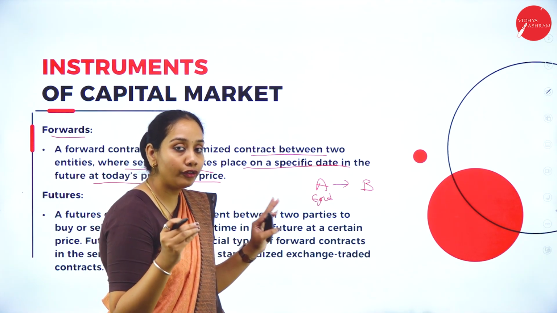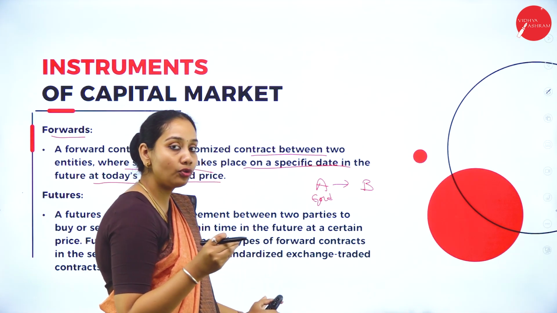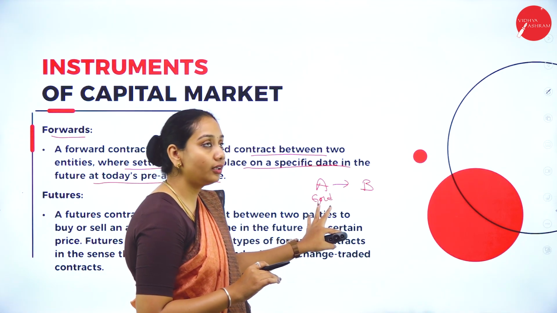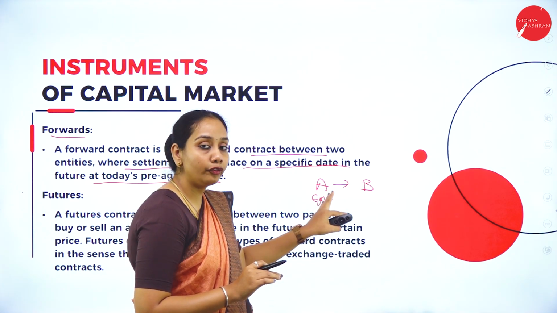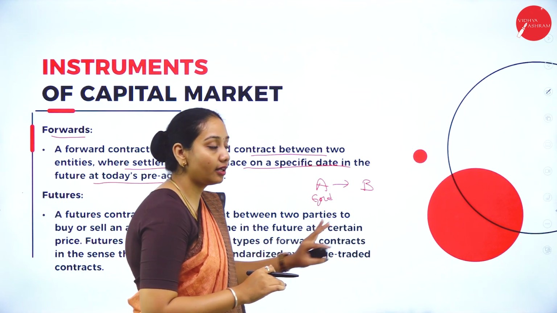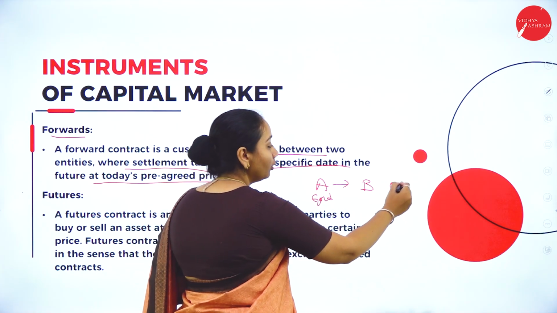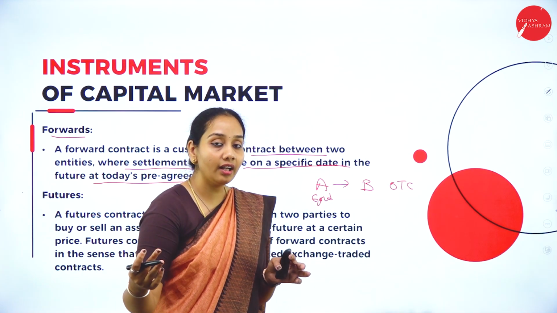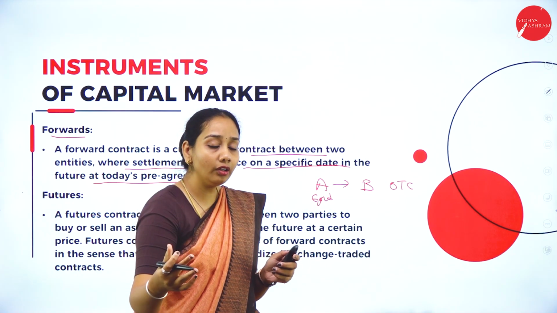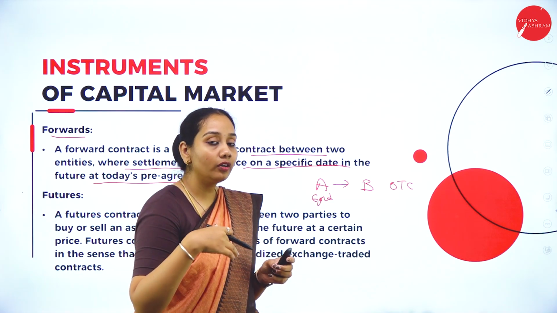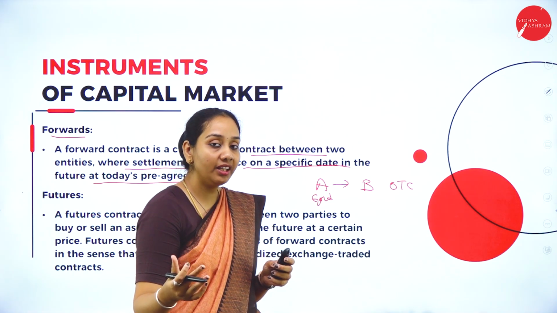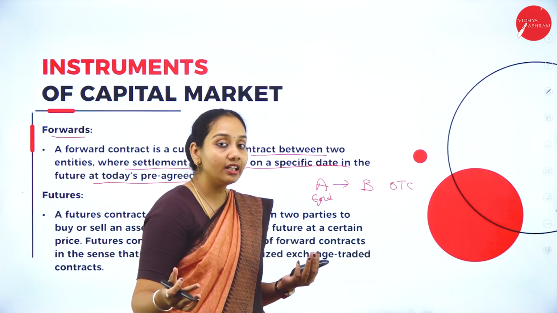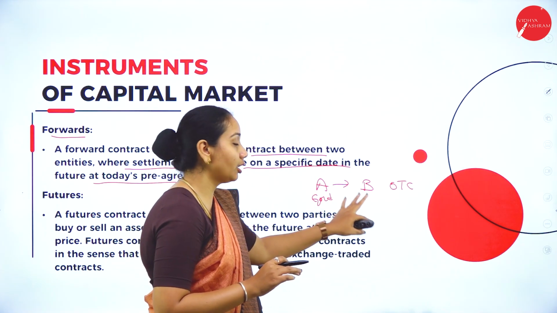The difference here is that forward and futures are both the same kind of concept, but forward contracts usually take place under the concept called OTC. Now what is OTC? OTC is the over the counter concept. Over the counter means it's a direct interaction or direct exchange of goods from one person to another person.